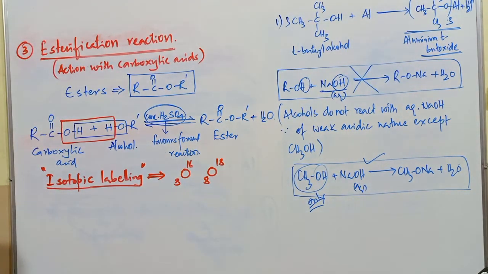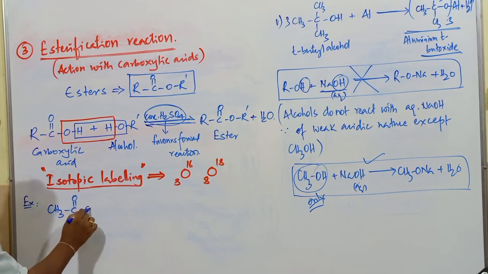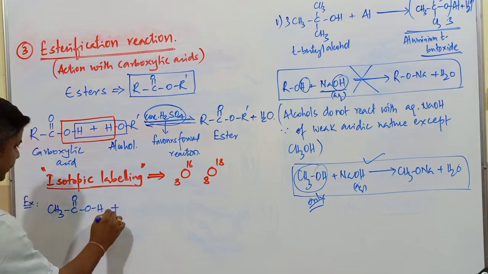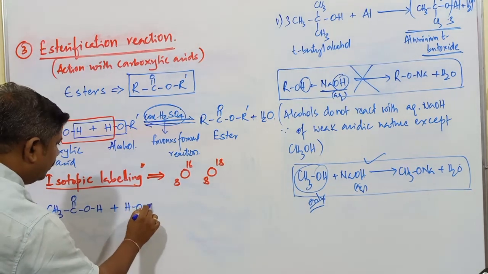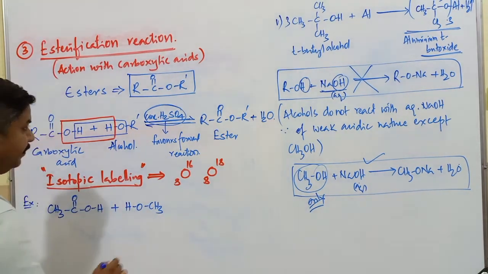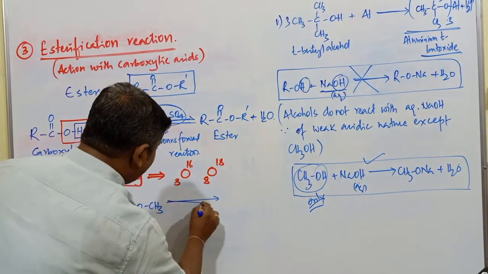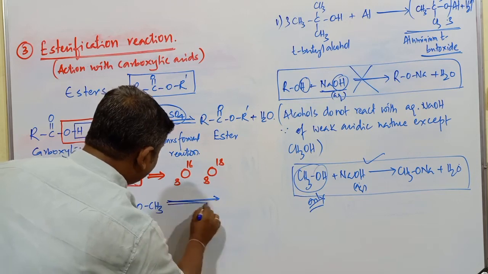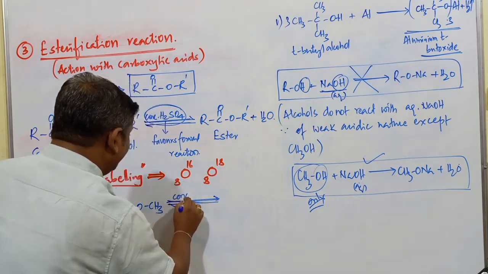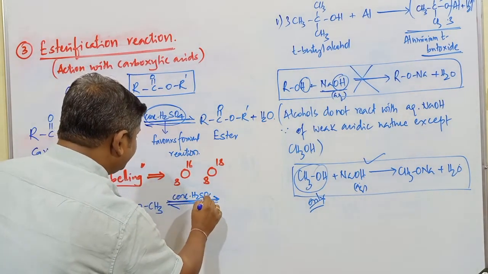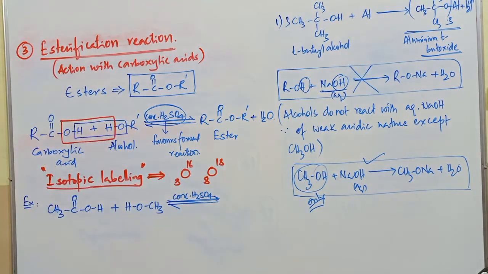Now in this particular reaction, I will write one example here: CH3 C double bond O, OH, plus HO CH3. When this reaction is carried out in the presence of concentrated sulfuric acid, what is the role of this one? It helps in the elimination of water.